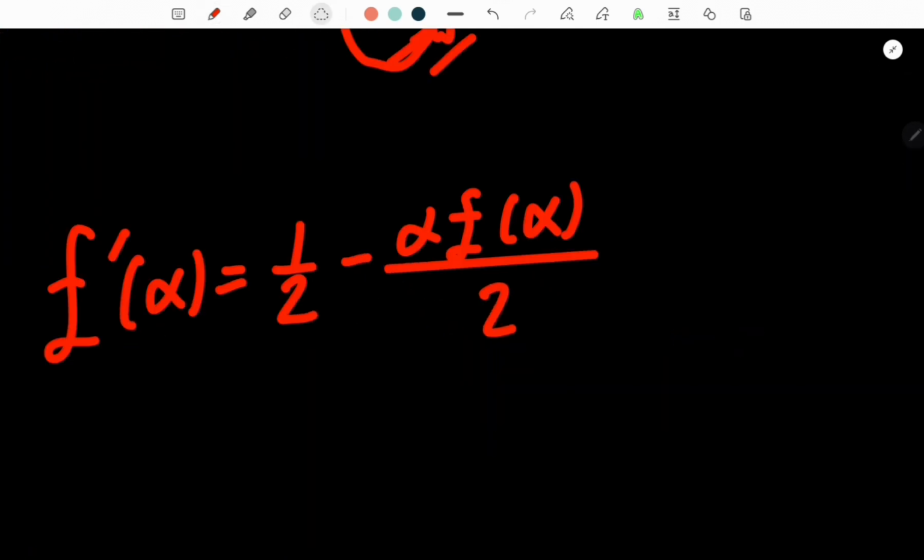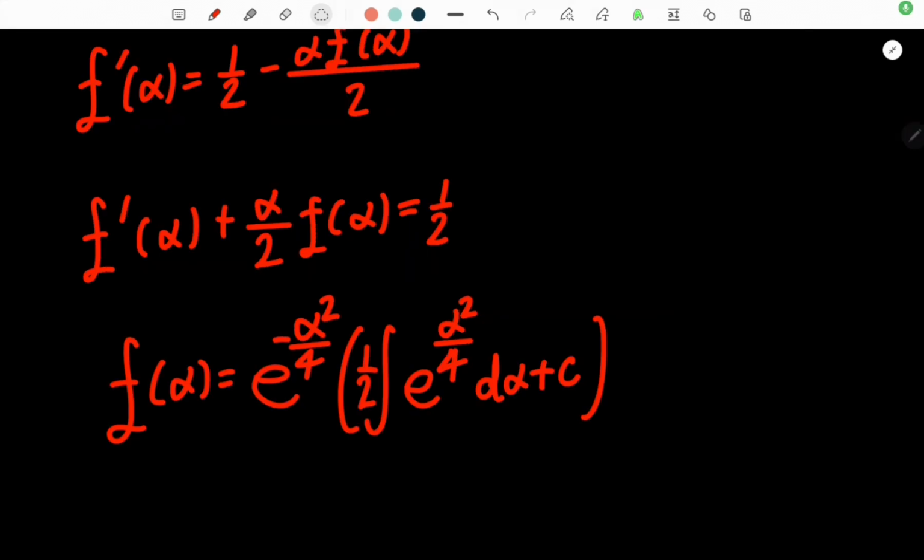So now we have f prime of alpha is equal to 1/2 minus alpha times f of alpha over 2, which is a differential equation, a linear first-order differential equation. So we've turned our integral into a differential equation, which is really cool, actually. So here we go. This is the same differential equation we had before, except all I did was rearrange a little bit. And then I went ahead and solved it.